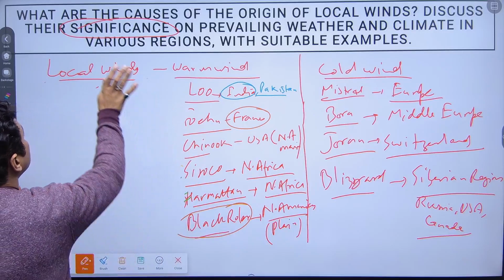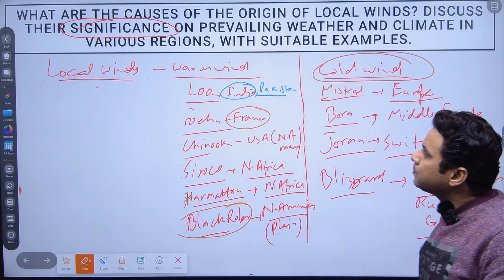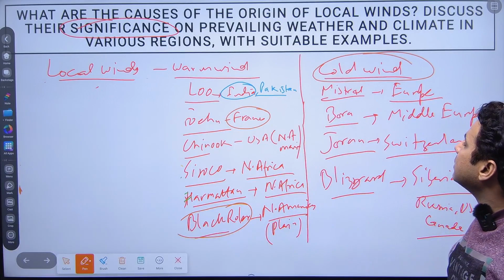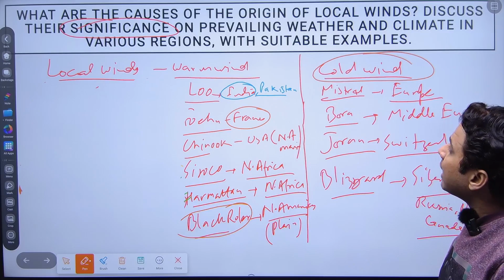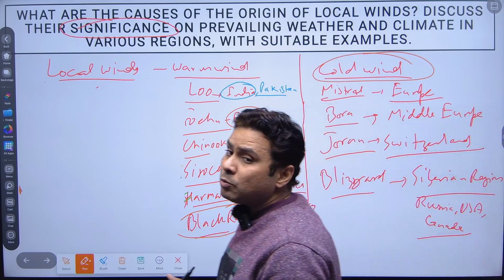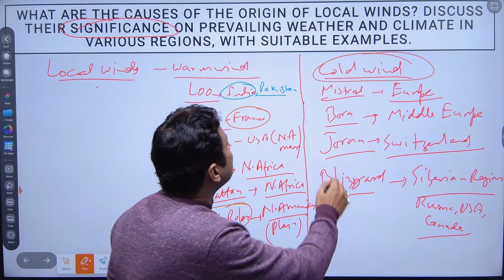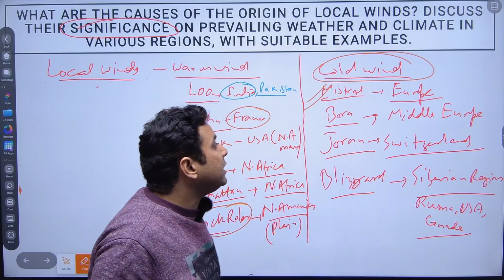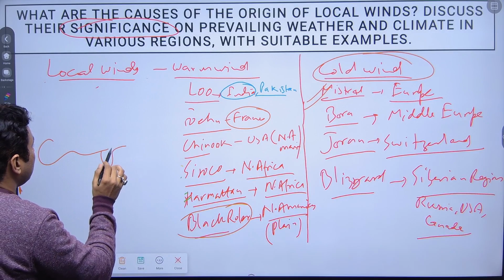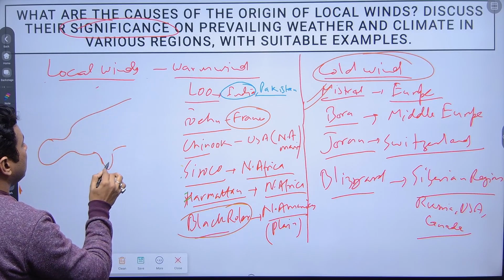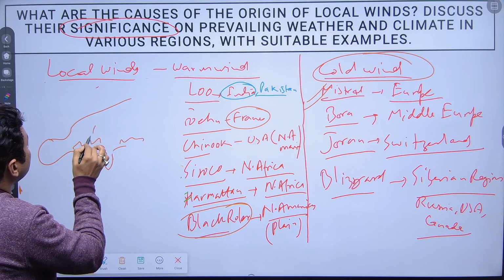Now we'll talk about the cold wind. How the local winds in the form of cold wind are significant for the prevailing weather and climatic conditions, and also how they are good for the economic conditions, because when the Mistral moves in Europe, it creates frost conditions in the